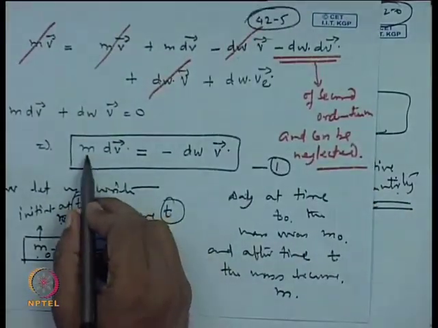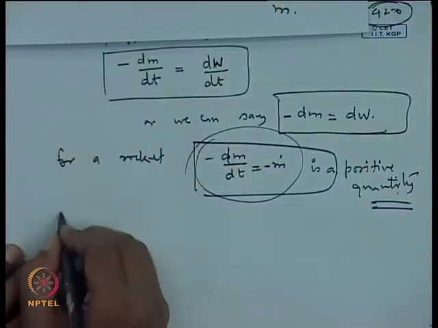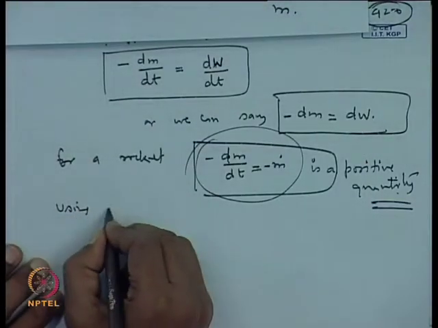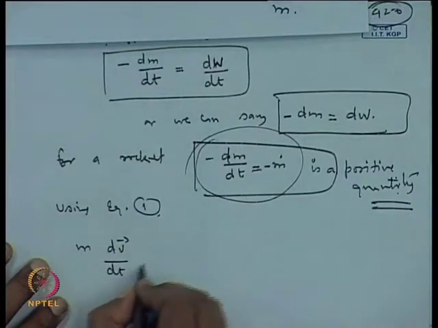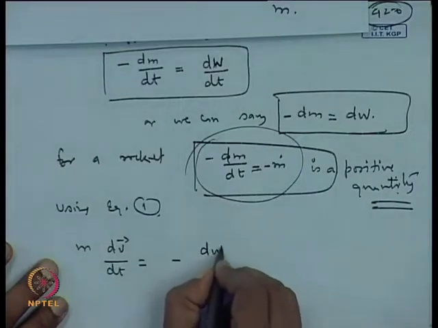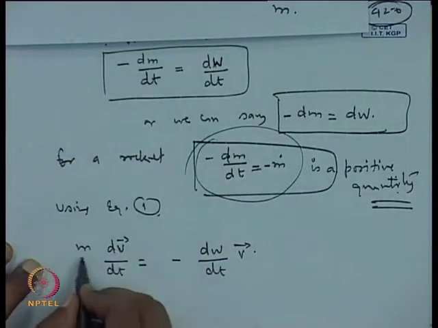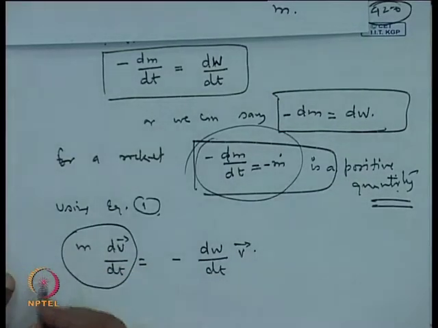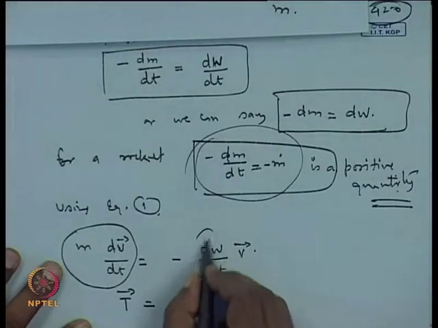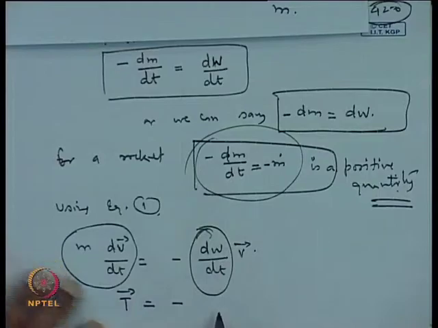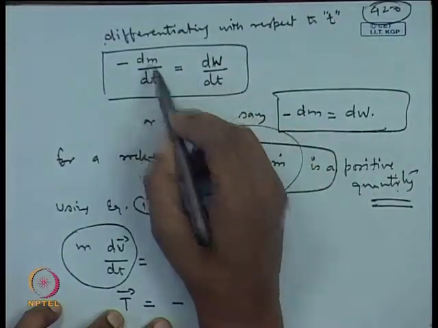Now, we can go back to this equation, we have m dv equal to minus dw v. So, using equation 1, we can write m dv by dt is equal to minus dw by dt v. You can see from this place that this quantity is nothing but thrust. So, we can write thrust equal to minus dw by dt v, and dw by dt we can write as minus dm by dt.